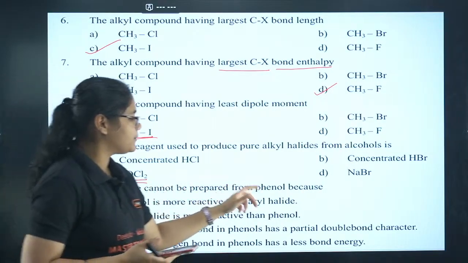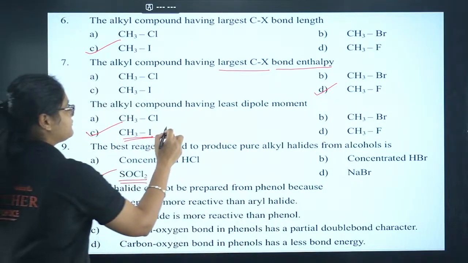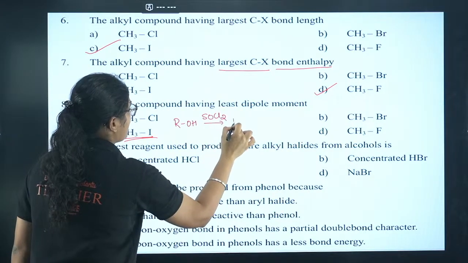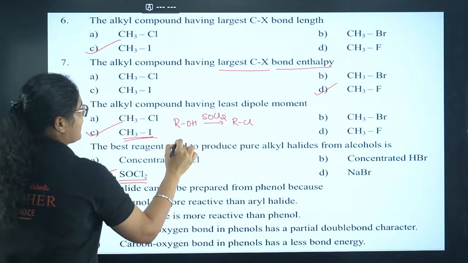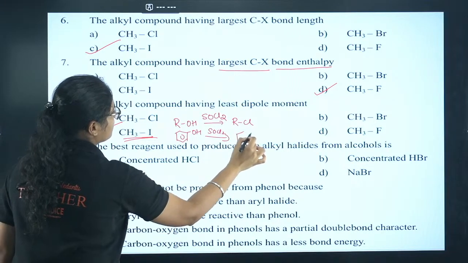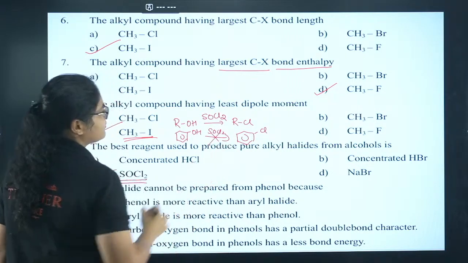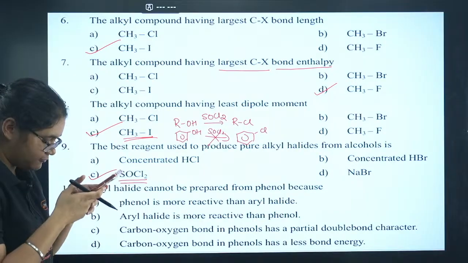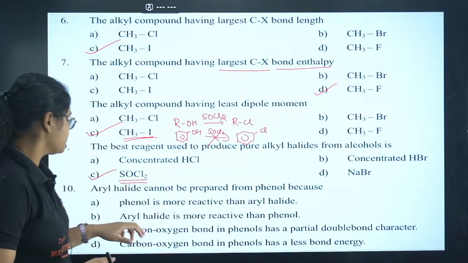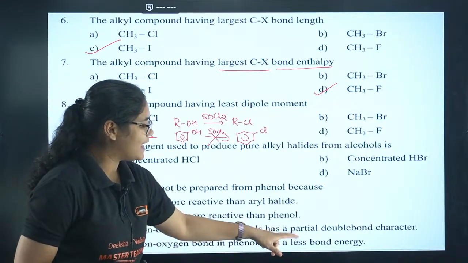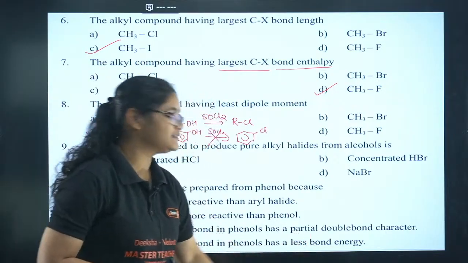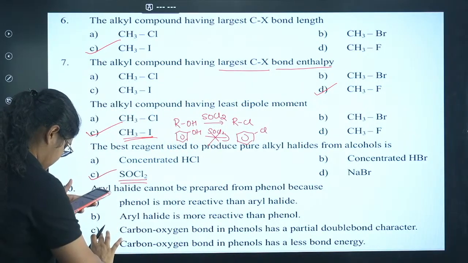Aryl halide cannot be prepared from phenol because. The question is, if I have ROH and I treat it with SOCl2, I'll get RCl. No doubt in that. But if you have phenol here and you treat it with SOCl2, you won't get chlorobenzene here. This reaction is not possible. So the question is asking what is the reason for that. Phenol is more reactive than aryl halides. Aryl halides are more reactive than phenols. Carbon-oxygen bond in phenol has a partial double bond character. Carbon-oxygen bond in phenols has less bond energy. Yes, option number C, those who are saying.